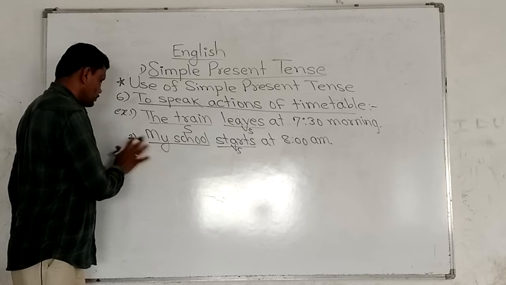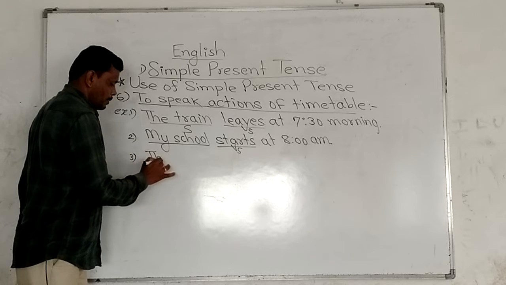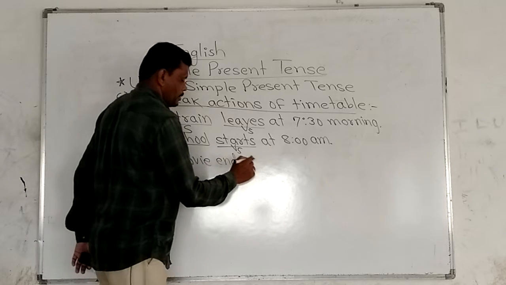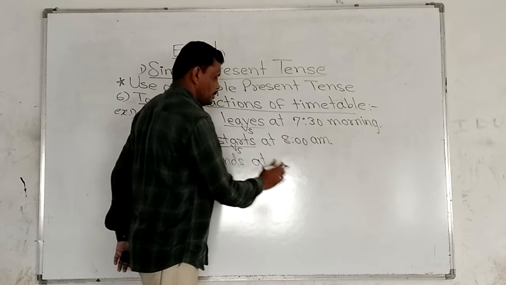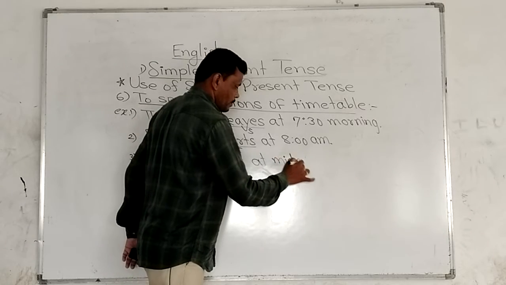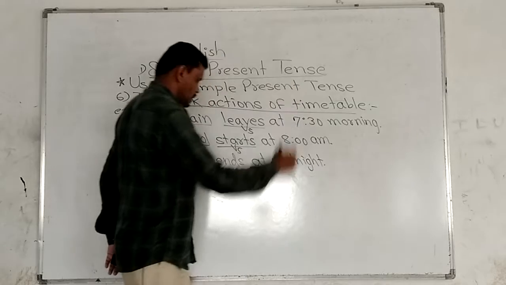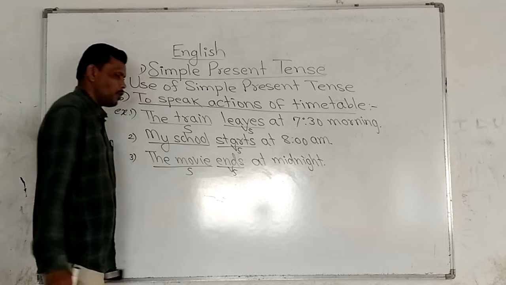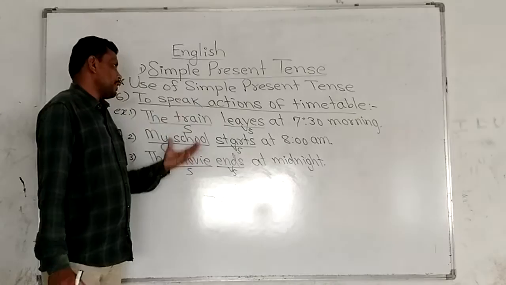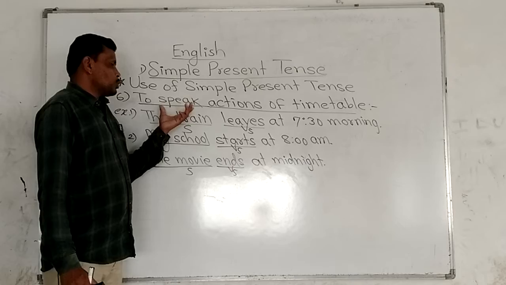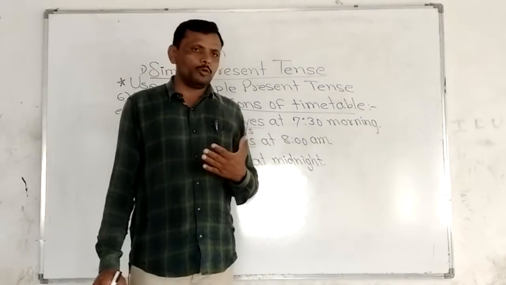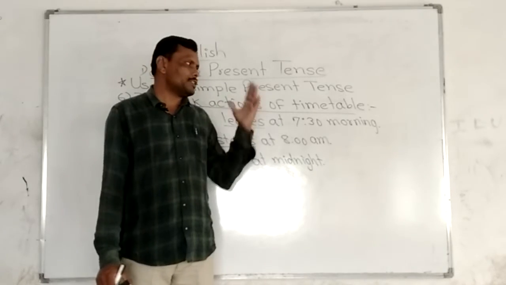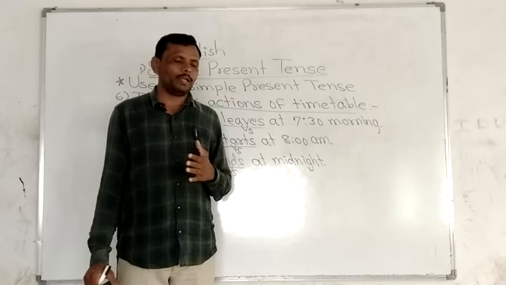Next, the movie ends at midnight. Here the movie is subject and ends is the s form, simple present tense. Okay. Here to speak the actions of timetable, we have to use simple present tense. These are the major uses of simple present tense we have discussed in the last 2 lectures.